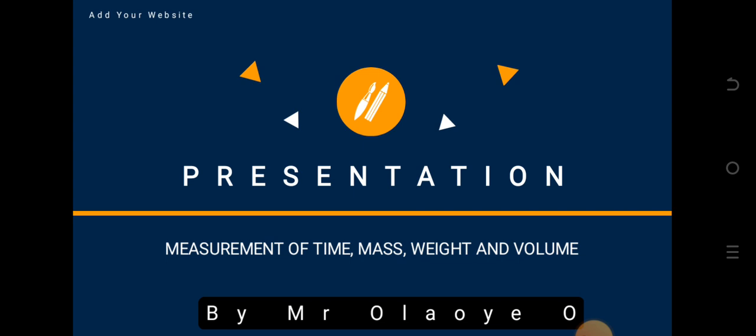Now, in previous classes, we started with a topic where we're talking about measuring instruments. We talk about examples of measuring instruments, and we started from the measurement of length. In those classes, I talked about the vernier caliper, the meter rule, and the micrometer screw gauge, and the use of those instruments in measurement of length. At the same time, I added a video whereby I explain how we can use a vernier caliper to take measurement of a small distance, and how we can use the micrometer gauge also to take measurement.